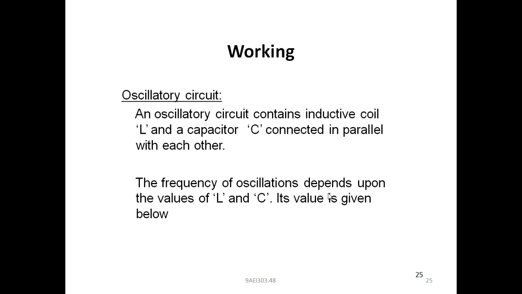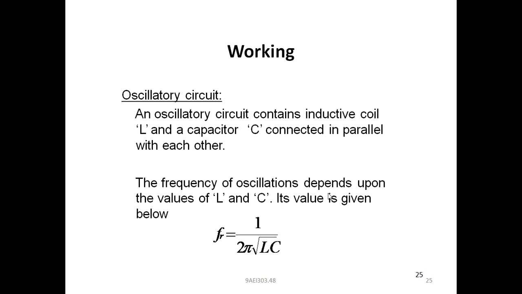The frequency of oscillations depends upon the values of L and C. Its value is given as, the resonant frequency fr is equal to 1 by 2 pi under root LC, the product of L and C.